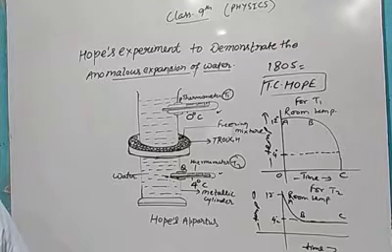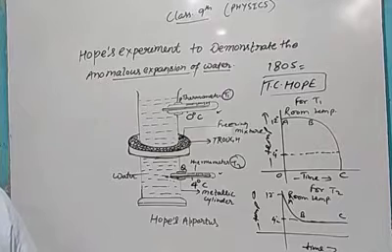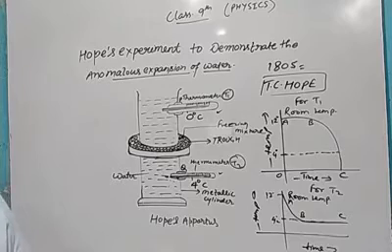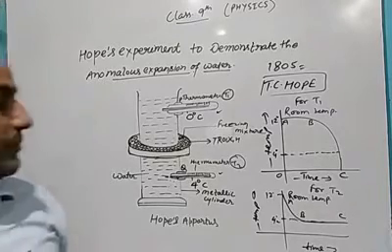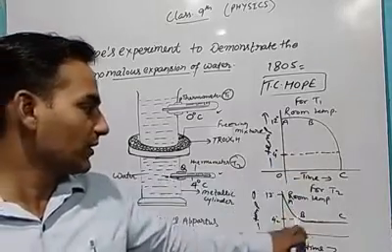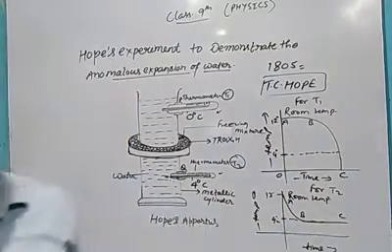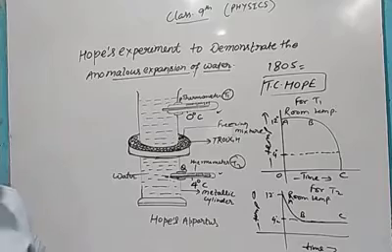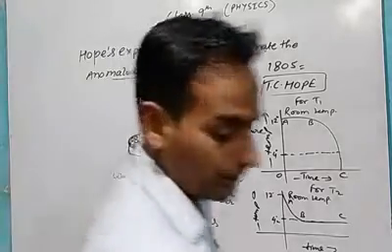So the reading of the upper thermometer T1 now falls rapidly till 0 degree centigrade, and the water near the top freezes to form ice at 0 degree centigrade. Now the thermometer T1 shows a steady temperature of 0 degree centigrade. This is shown by the part BC. You can see here, it is BC. At this stage, the lower thermometer T2 shows the temperature 4 degrees centigrade, at which water has the maximum density, while the upper thermometer T1 shows the temperature of water and ice, 0 degrees centigrade.